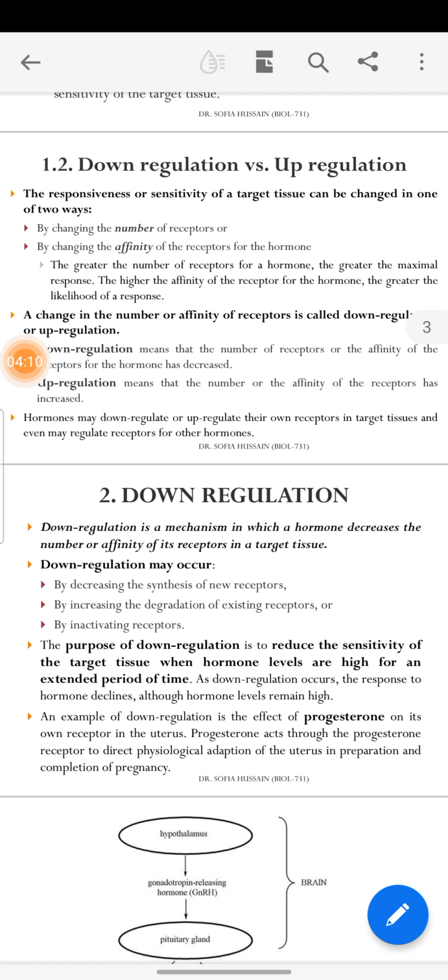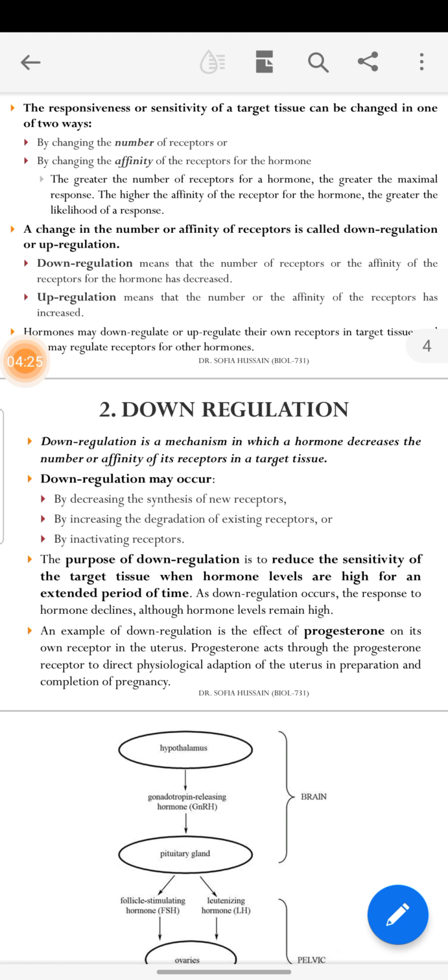The greater the number of receptors for the hormone, the greater the maximal response. That is the same as the concentration increasing, so the hormone activity may also increase. The higher the affinity of the receptor for the hormone, the greater the response. A change in the number or affinity of receptors is called down regulation or up regulation. Down regulation means the number of receptors or the affinity of the receptors for the hormone has decreased, so the hormone activity may also decrease.